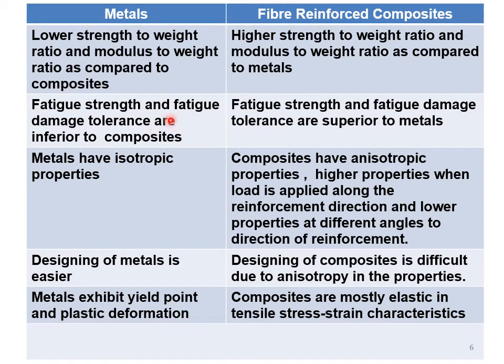So now let us look into certain differences between the metals and fiber reinforced composites. Metals have lower strength to weight ratio and modulus to weight ratio, whereas fiber reinforced composites have higher strength to weight ratio and modulus to weight ratio as compared to metals, that we discussed now. Fatigue strength and fatigue damage tolerances are inferior in metals. Fatigue strength and fatigue damage tolerances are superior in fiber reinforced composites. What is fatigue? Fatigue is either a static fatigue or a dynamic fatigue. In a static fatigue, the load is applied on a composite and it is not removed, right?